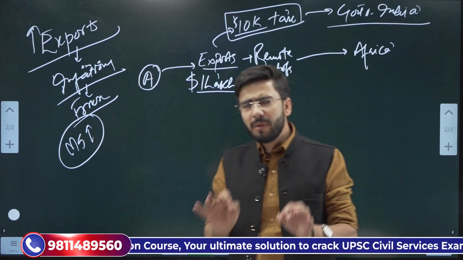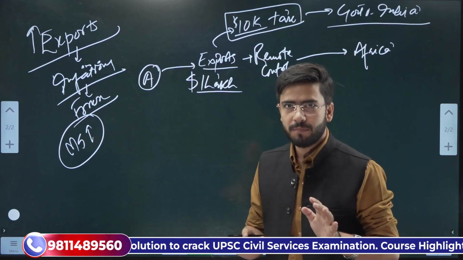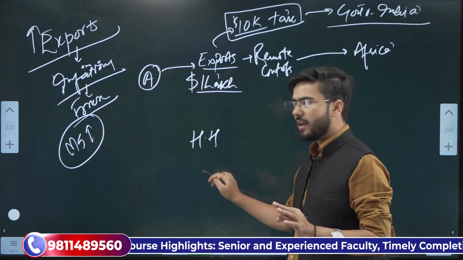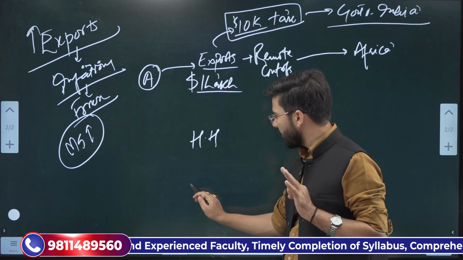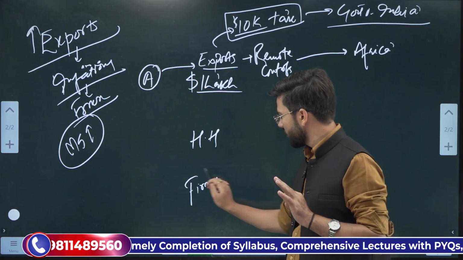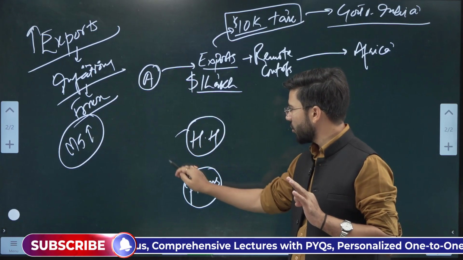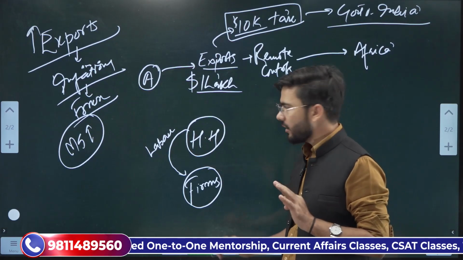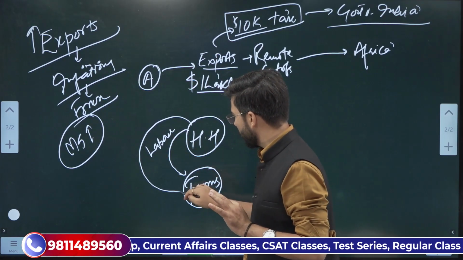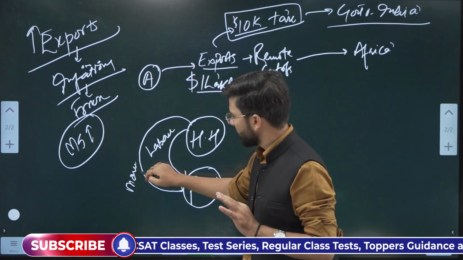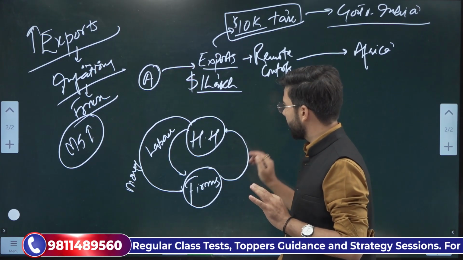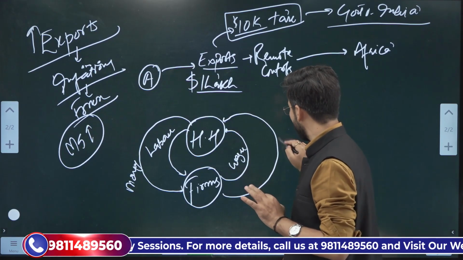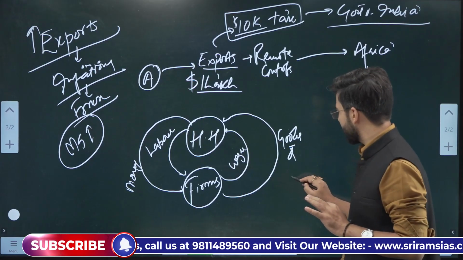Simple. Do you remember the basics of circular flow of economy, or circular flow of money? The basic of circular flow of money was that there were households, and there were firms. These households will supply labor. These households will also supply money. These firms will supply wages, and these firms will supply goods and services.